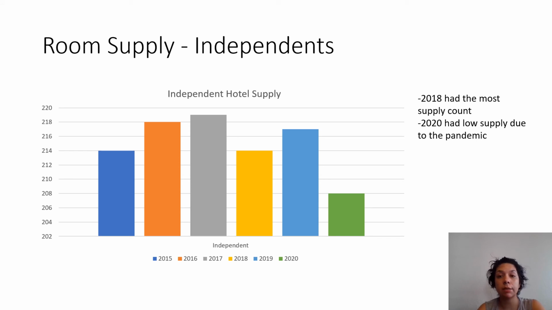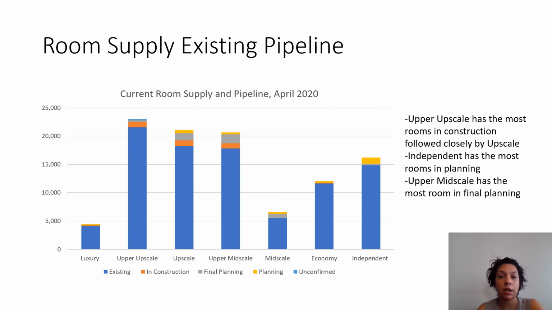Room supply, independent. Here we see 2018 had the most supply count. 2020 again had low supply due to the COVID-19 pandemic. Room supply, existing pipeline. So here we see upper upscale has the most rooms in construction, followed closely by upscale. Independent has the most rooms in planning. Upper mid-scale has the most rooms in final planning.